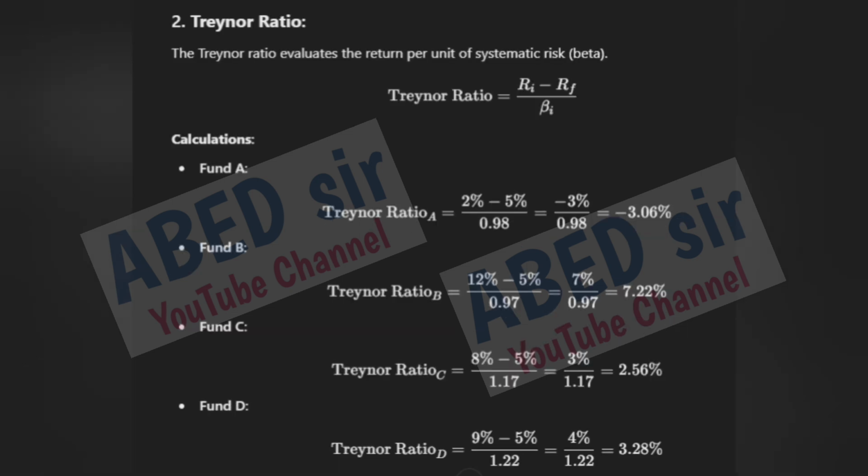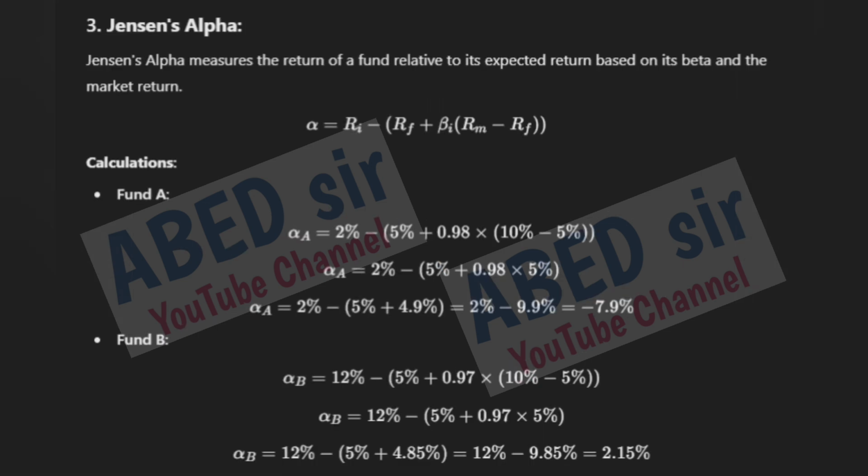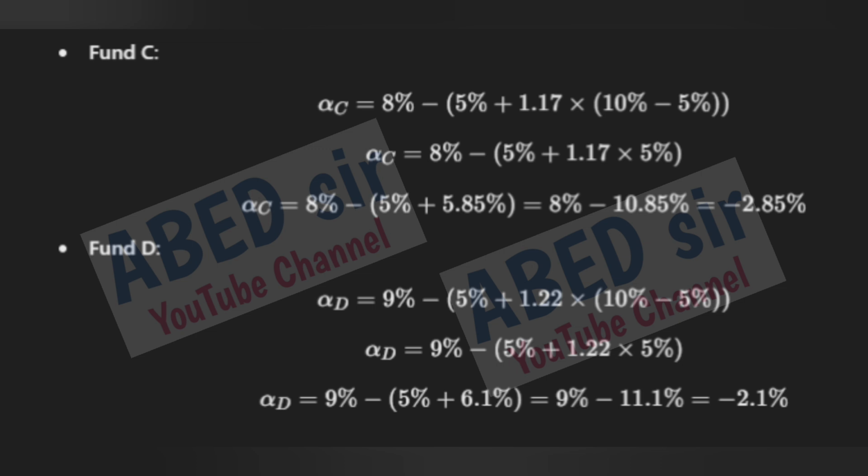2. Treynor ratio. The Treynor ratio evaluates the return per unit of systematic risk, beta. Calculations. Fund A, Fund B, Fund C, Fund D. 3. Jensen's alpha. Jensen's alpha measures the return of a fund relative to its expected return based on its beta and the market return. Calculations. Fund A, Fund B, Fund C, Fund D.